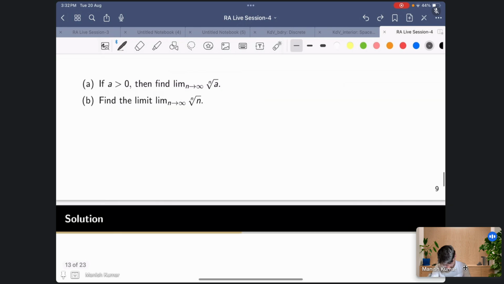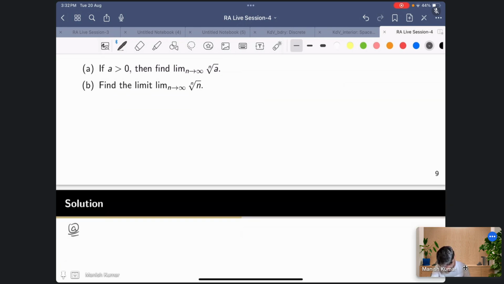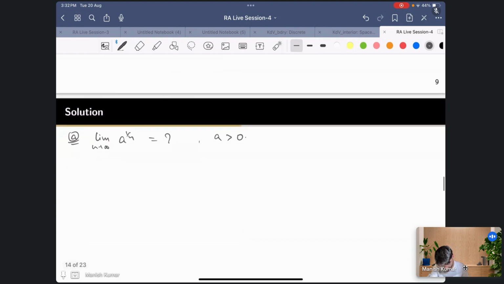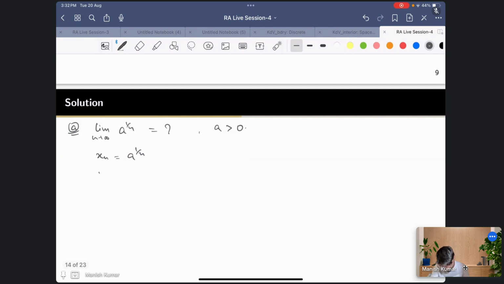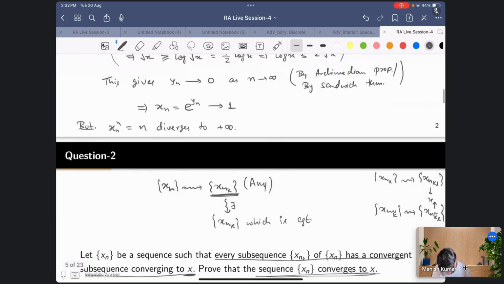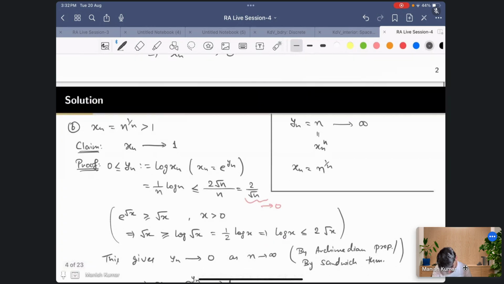Okay, so the first problem tells you that you have to find the limit of this, where a is greater than 0. I think I already somehow solved this problem before. So here xn, you can write it as a raised to power 1 by n. As I mentioned, when you see this kind of power in a very simple situation, just take log, right? So define yn. I think I already proved it, in the very first problem. Yeah, I proved n raised to the power 1 by n.